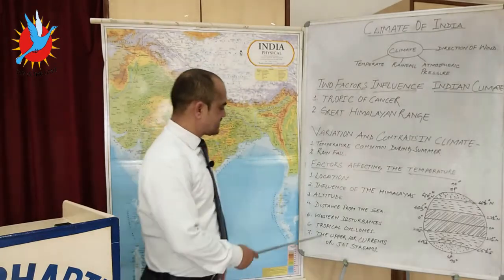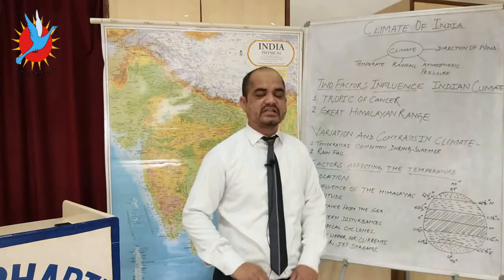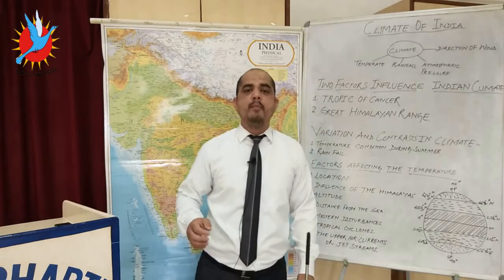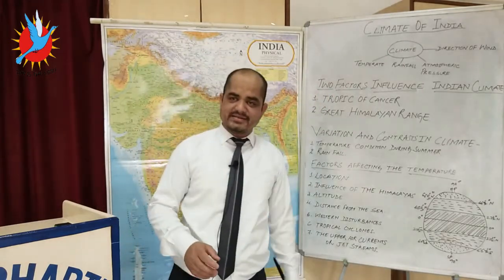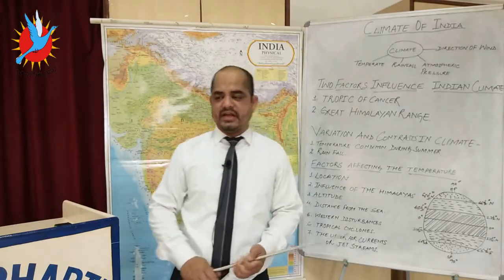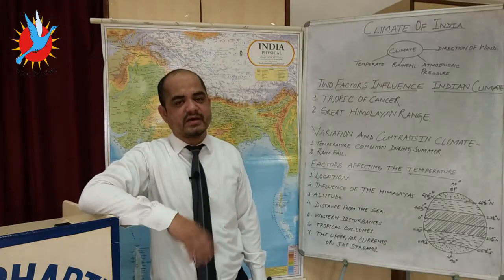Now next one is the upper air circulation, or the jet stream. Upper air circulation or jet streams are warm light winds which are very essential and important because they drive the mechanism of the monsoon over the Indian subcontinent. India is called the subcontinent because India shares its border with so many countries.